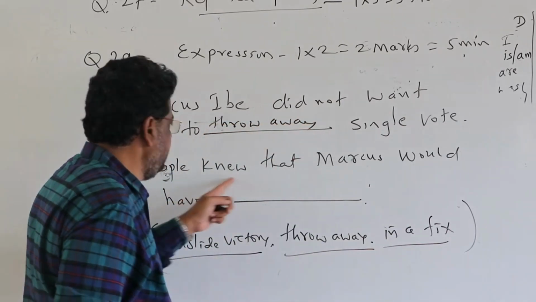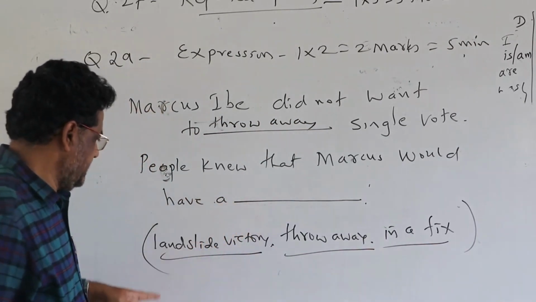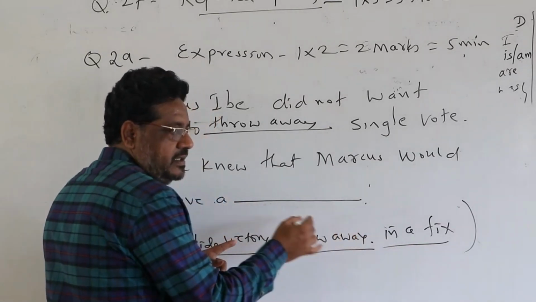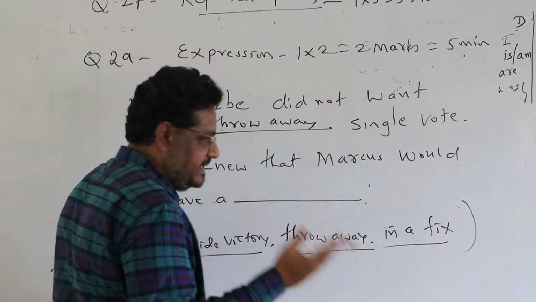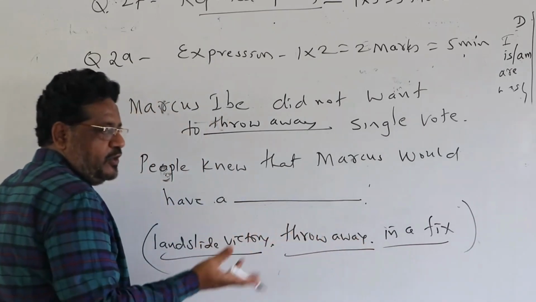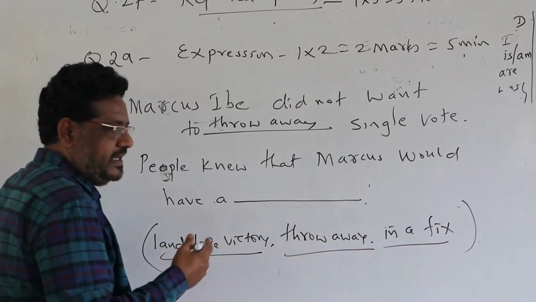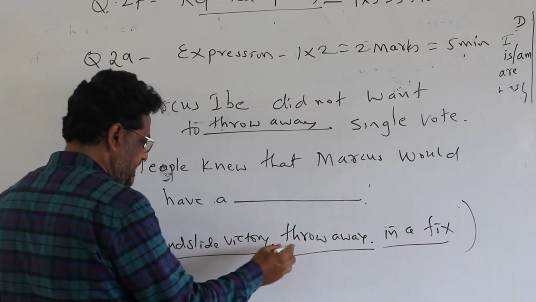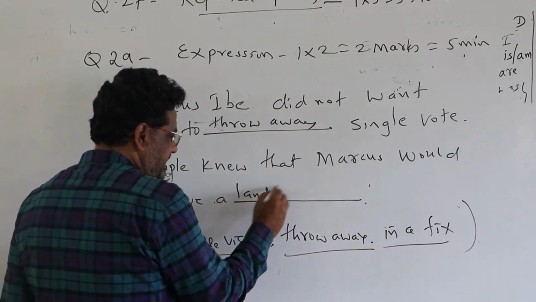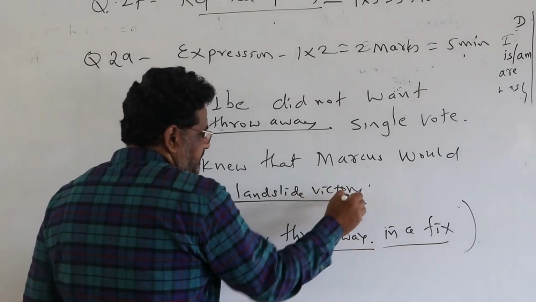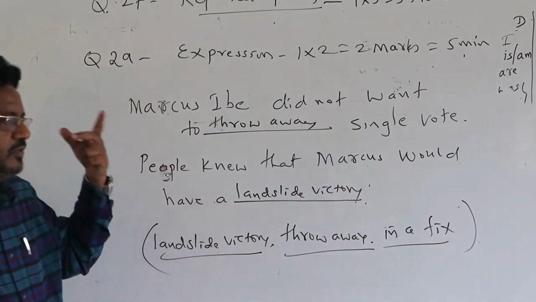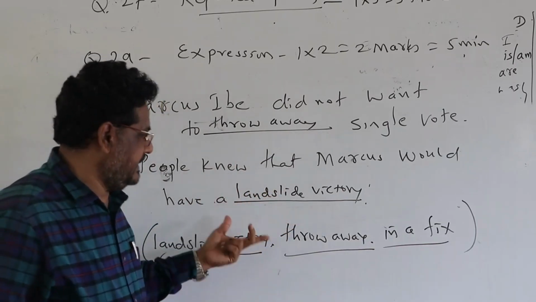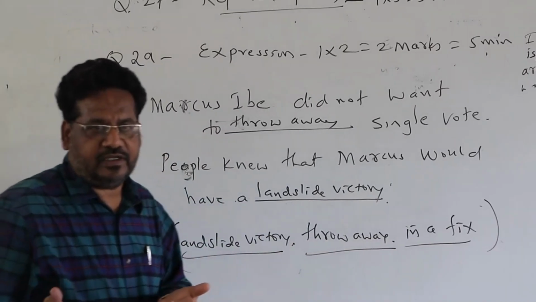Then people knew that Mass would have a landslide victory, so that matches. For a simple method, if you do not know the answer, select the answer using your grammatical techniques. If you do not know the meaning, go for the grammar. You won't have that kind of sentence in English.